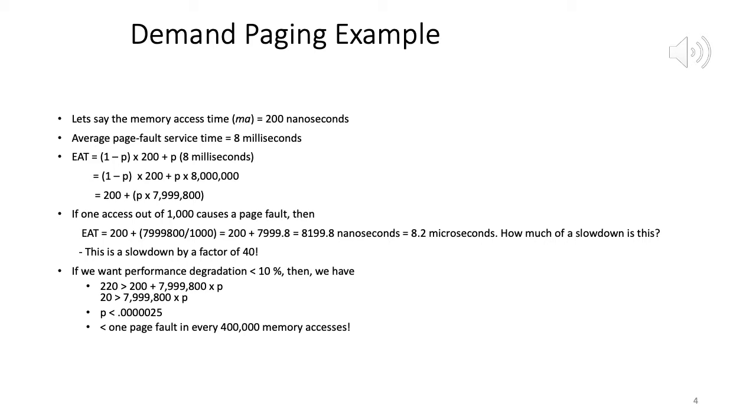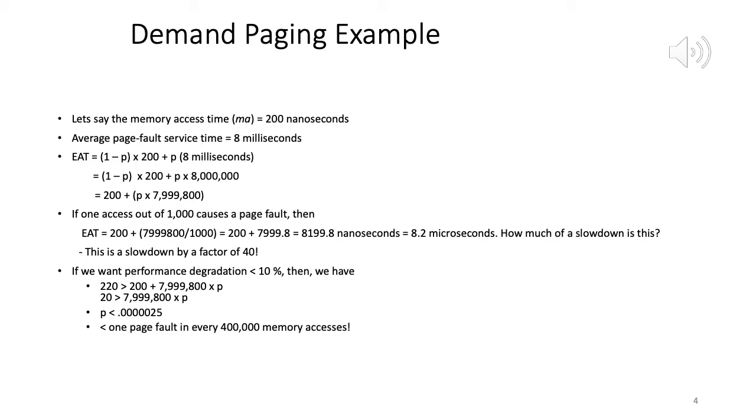For those 999 occasions, the access time is 200. But for only one time, the page is not in memory, so we have to service a page fault. For that one and only one access, it takes us 8 milliseconds.